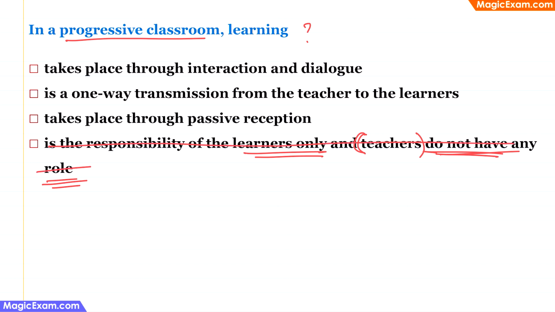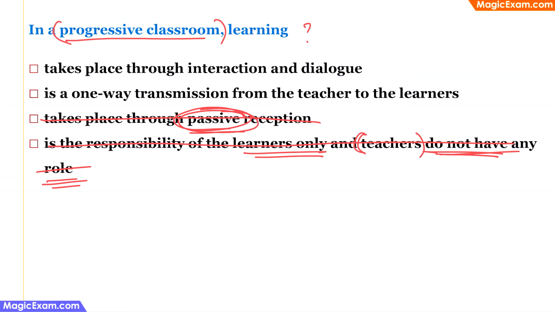The next one takes place through passive reception. Now, as I have mentioned, progressive classroom is a child-centric classroom and it is a social constructivist classroom. Therefore, if there is a word passive, then it cannot be a progressive classroom because of this negative keyword, that is passive. This option can be eliminated.